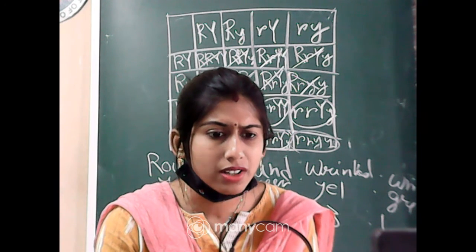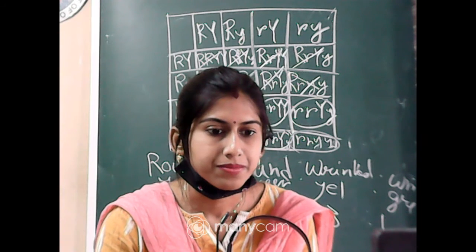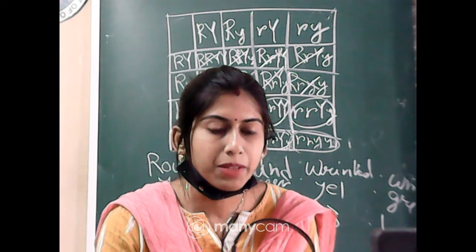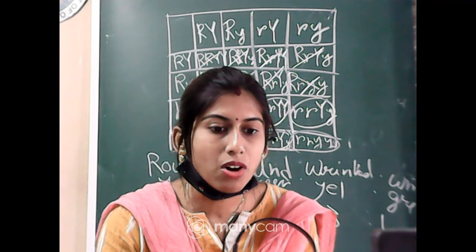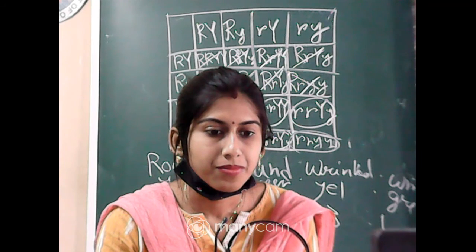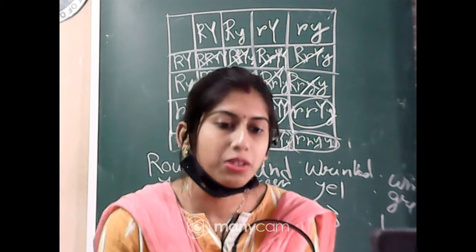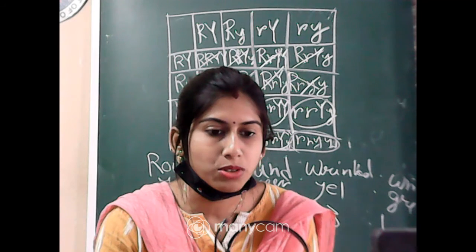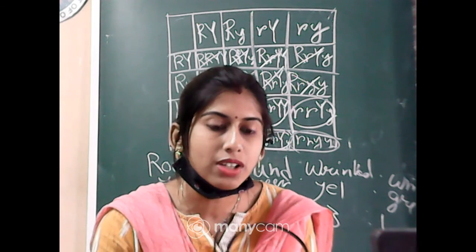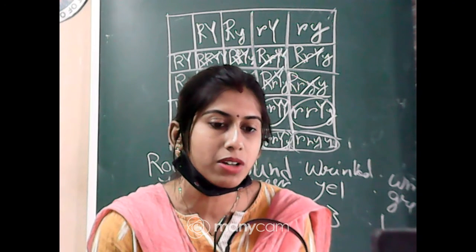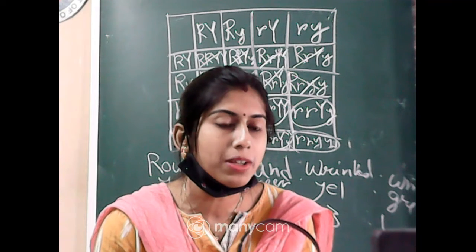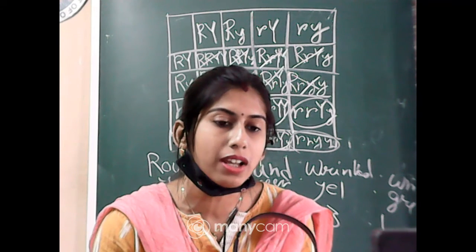Only RR? It is a dihybrid cross. Tell me what we have got in the F1 generation. Okay, now you are not getting it, so you have to do it again. Already we have done it. Very good, Norin. It's capital R small r, capital Y small y. It is the genotype. Now my question is, what will be the genotypic ratio in the F2 generation?